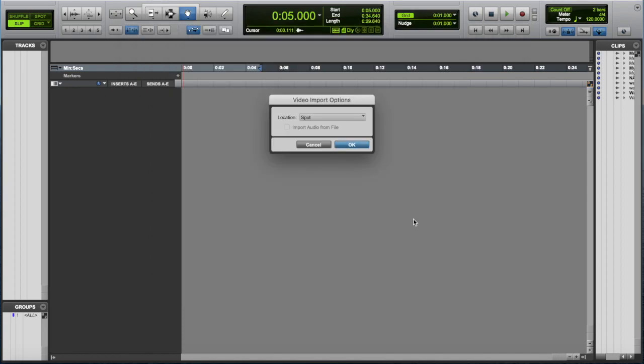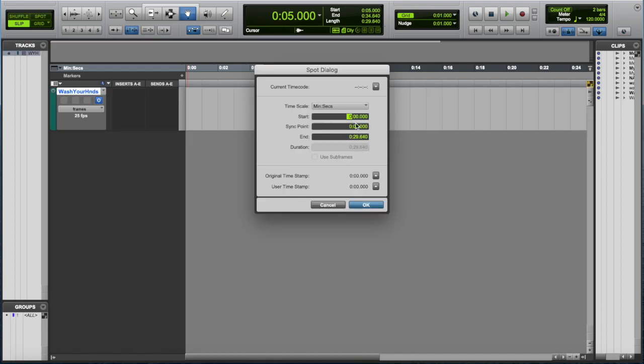We'll say open. Now it gives you some options. You could opt to have the video start at the start of the session, but for this particular exercise we are going to use spot, and we'll say OK.